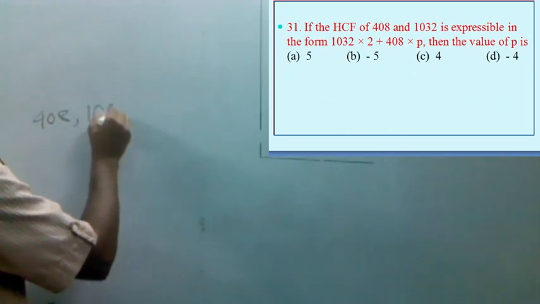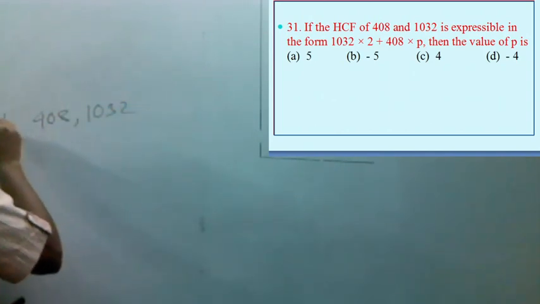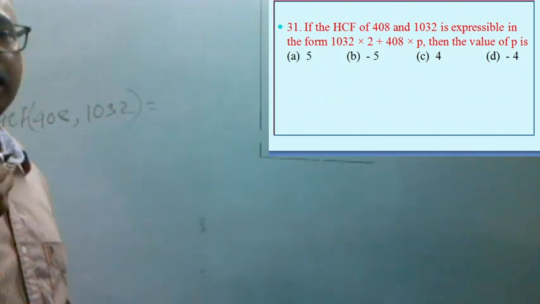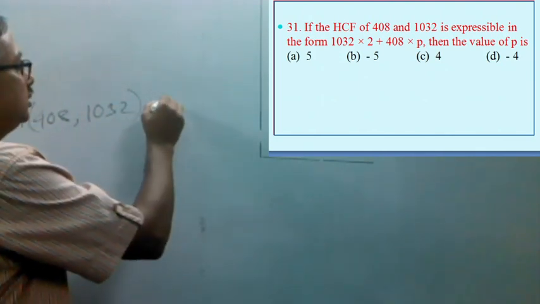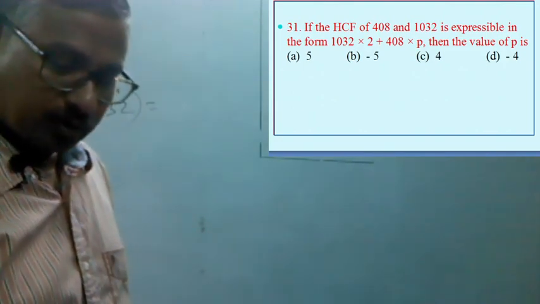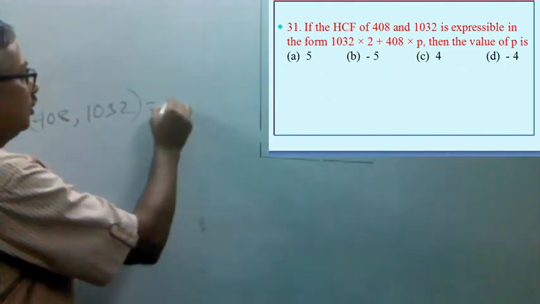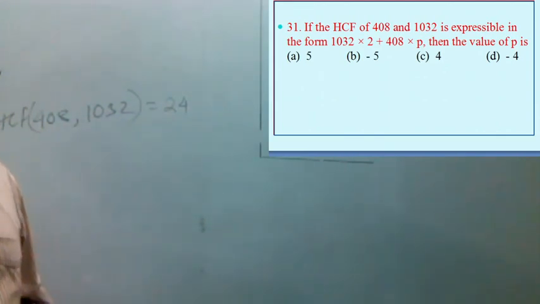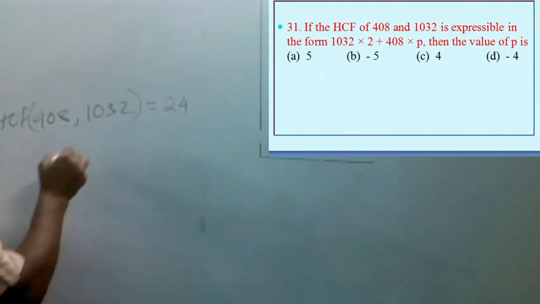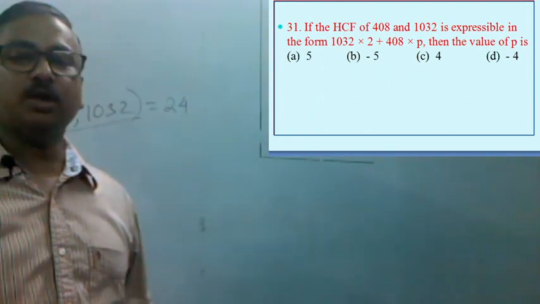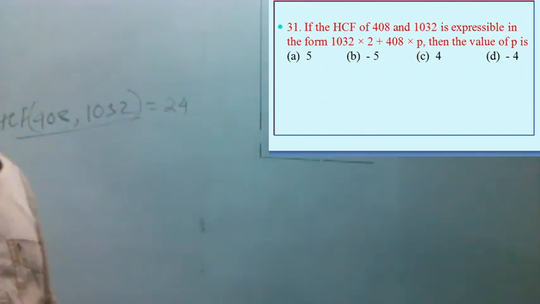and 1032, that is, if we find the HCF of these two numbers by any method, we get 24. I think division method would be better for these numbers. After finding the HCF, the HCF is the linear combination of the given two numbers.